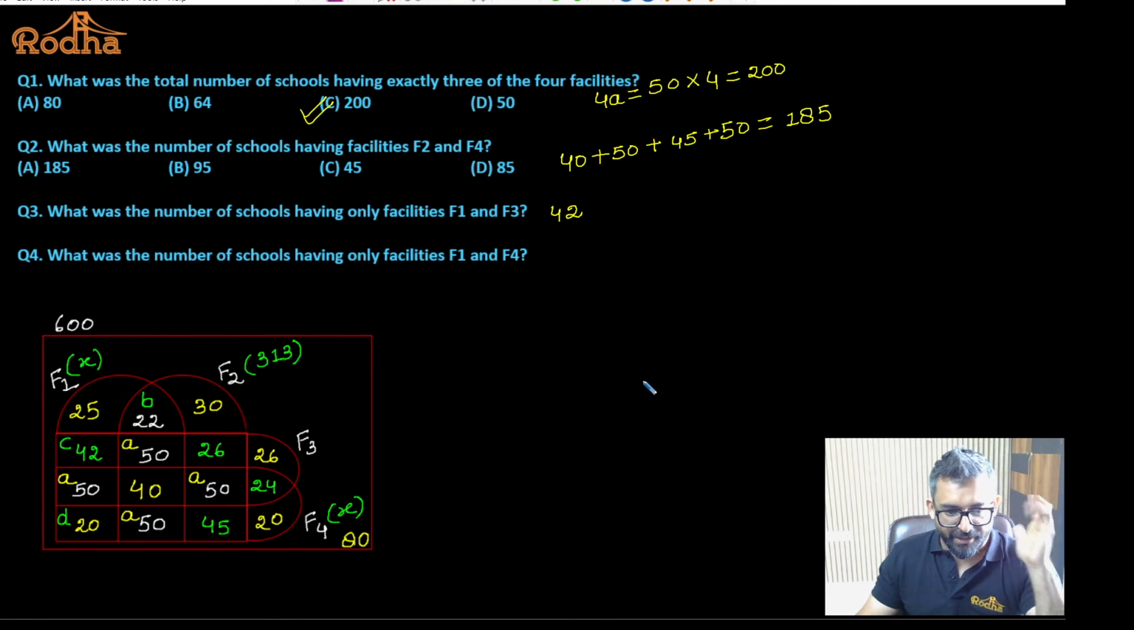Fine. And what about the last statement? What was the number of schools having only facilities F1 and F4? Again, only F1 and F4 they are asking for. So that is 20, which is belonging to only F1 and F4. So answer is 20. Understood? Fine with this?